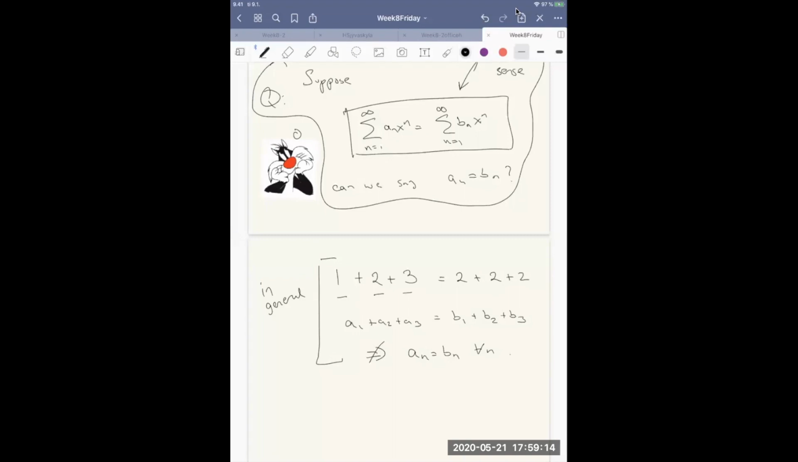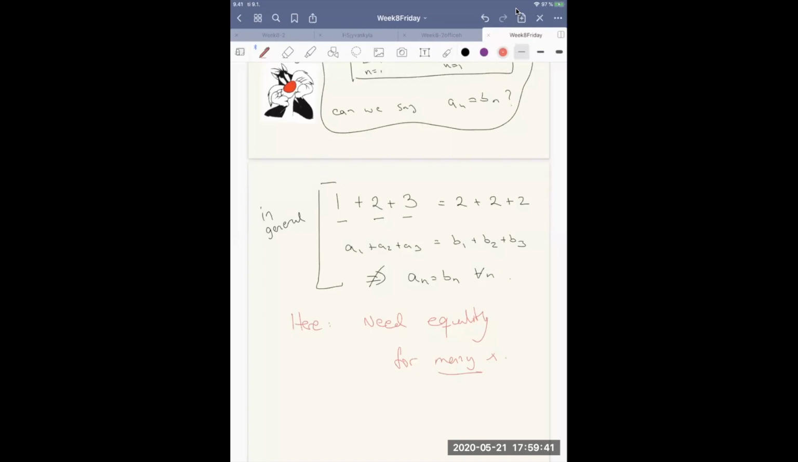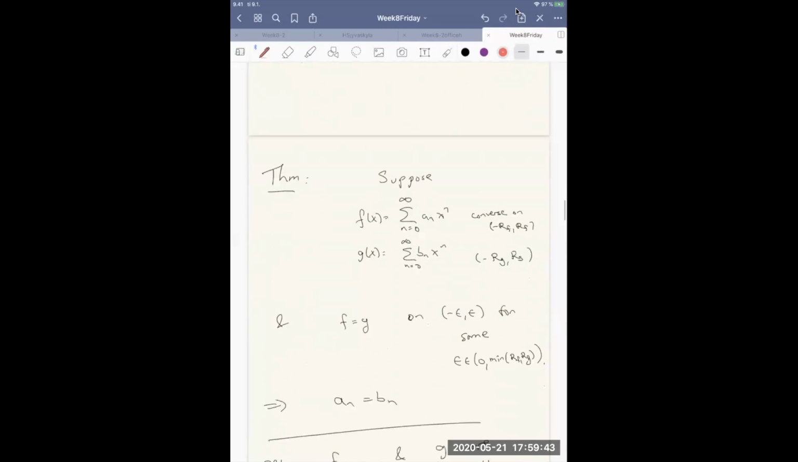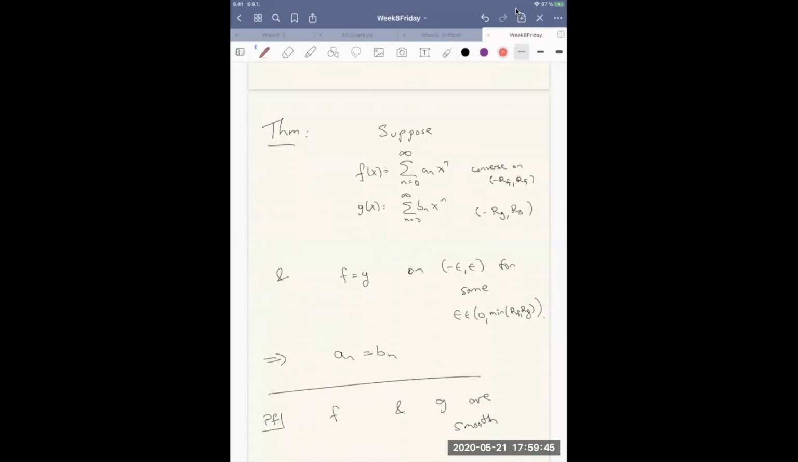In our case, in general, these will be equal under some mild assumption. But what we will need is that this is not true for a single x, but for all x in some range. So we'll need true equality for many x. And we'll try to reduce the number of x's that we need. So first, a simple theorem.